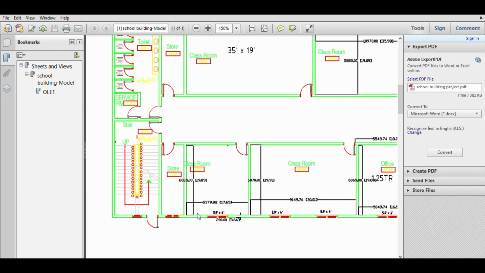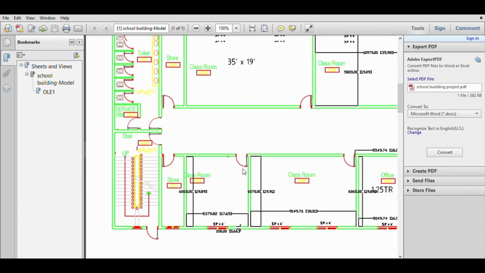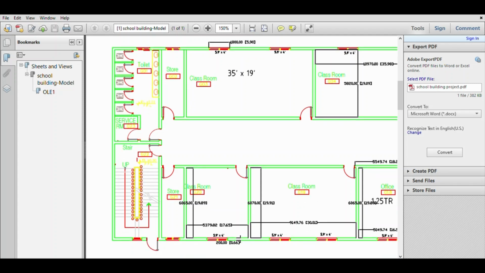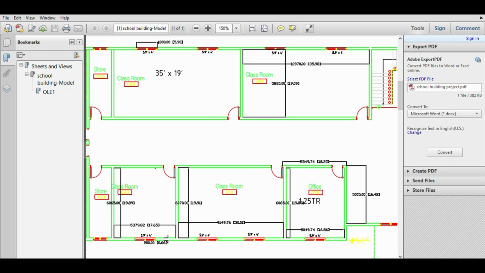The length of the classroom is 19.89. You can take it as 20, and the width of the classroom is 17.65. You can take it as 18. And the glass area is 5.9 by 4 feet, so you can take it as 6 by 4 feet. And here the glass is exposed to sunlight in the south direction. This is south, this is north, this is west, and this side is east.